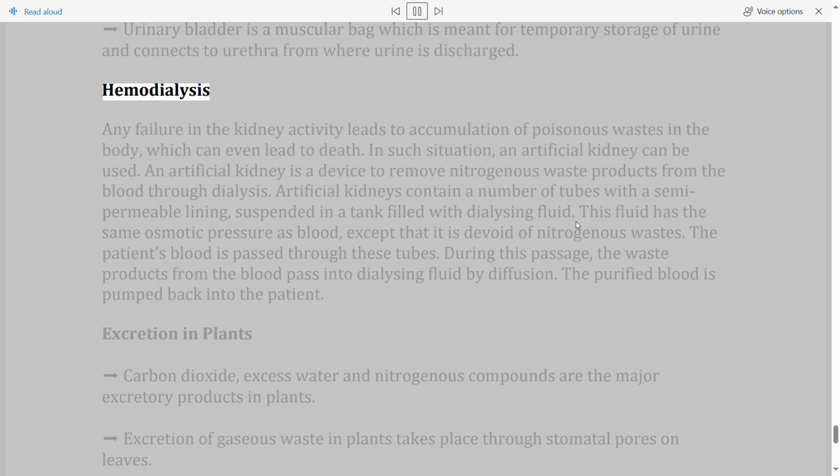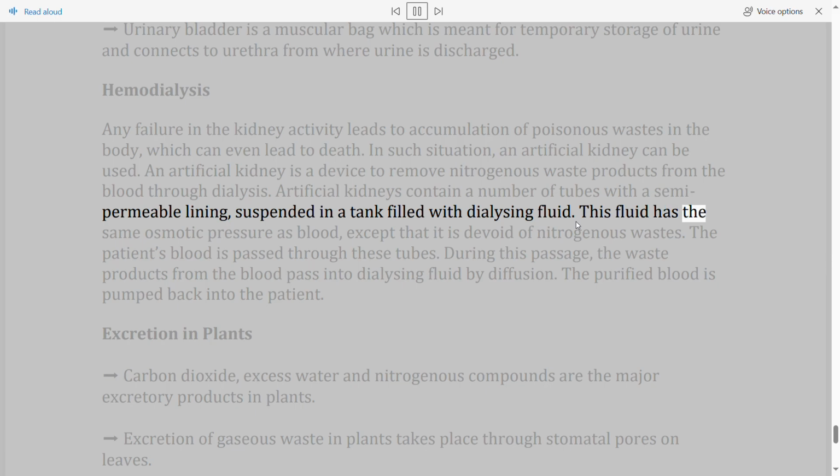Hemodialysis. Any failure in the kidney activity leads to accumulation of poisonous wastes in the body, which can even lead to death. In such situation, an artificial kidney can be used. An artificial kidney is a device to remove nitrogenous waste products from the blood through dialysis. Artificial kidneys contain a number of tubes with a semi-permeable lining suspended in a tank filled with dialyzing fluid.